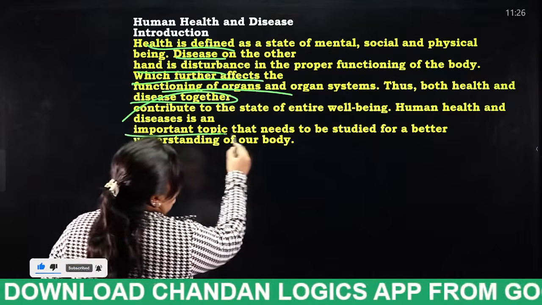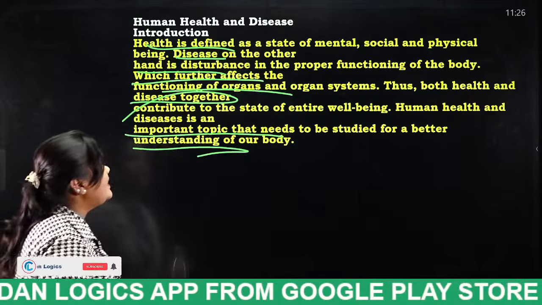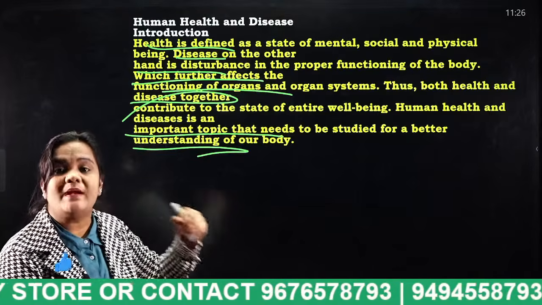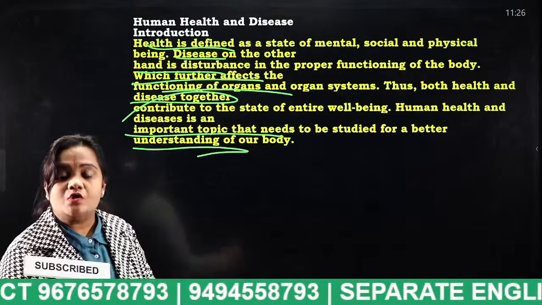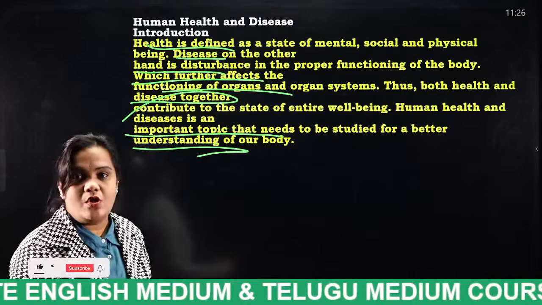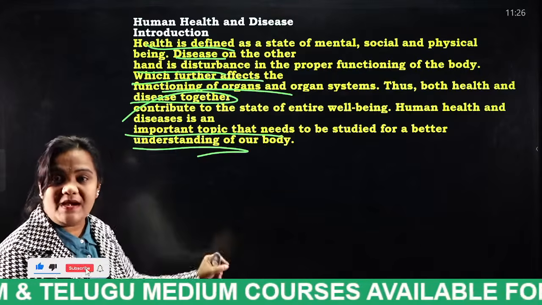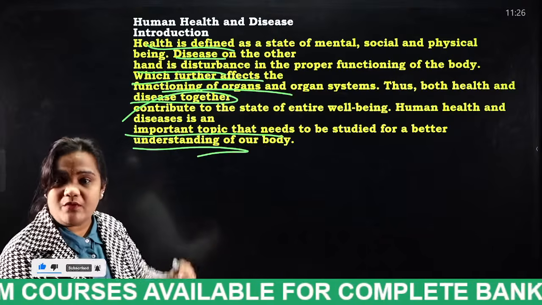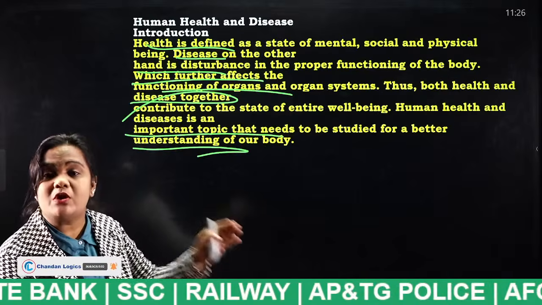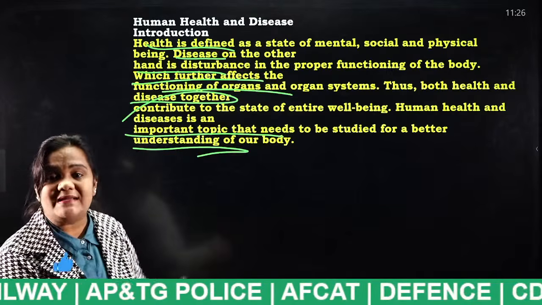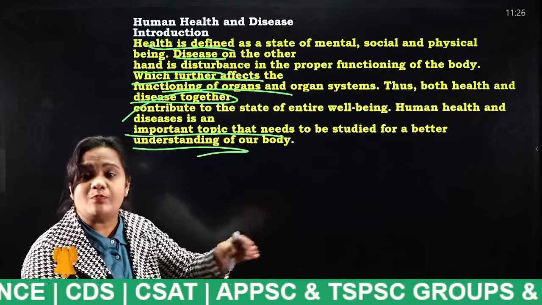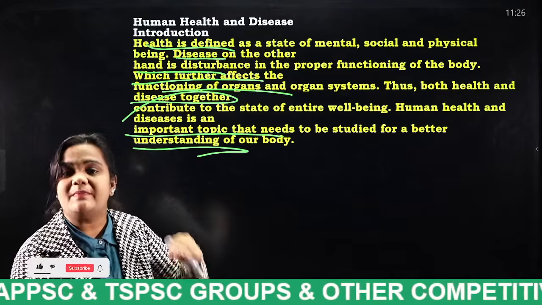Next, an important topic that needs to be studied for better understanding of our body. In this session, we are going to discuss in detail how human health is affected by certain types of diseases, and what pathogens are responsible for those diseases. Each and every student, please listen properly. Why? Because from the examination point of view, we look for one MCQ from this. It may be: what is the parasite responsible for malaria? Or what is the pathogen responsible for tuberculosis? Or what is the pathogen responsible for AIDS? These types of questions are asked regularly.